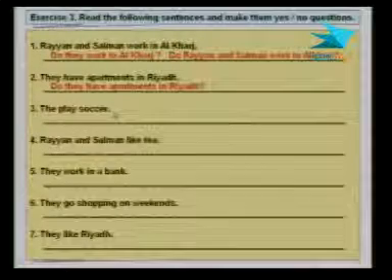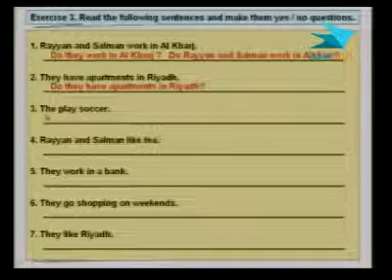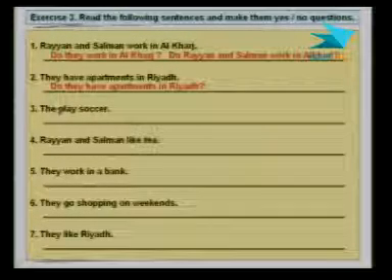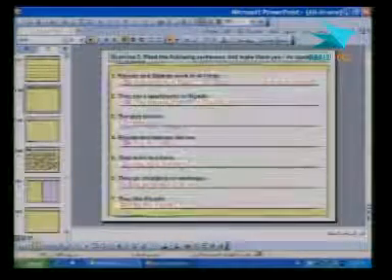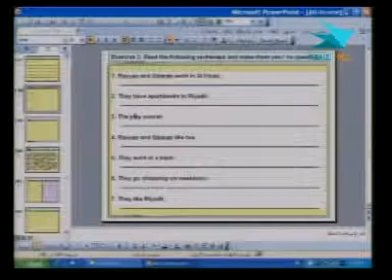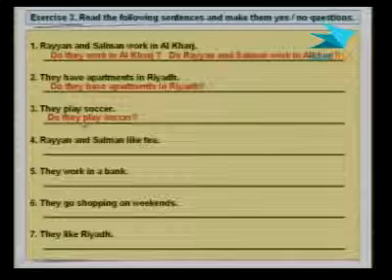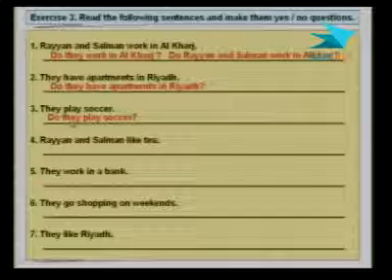And the third one, "They play soccer." That's, again, a positive sentence. How do you make a question? Again, here it has to be "they," not "the." So let me just very quickly change it. Let me just add a y here, excuse me for that. "They play soccer," and this is the question: "Do they play soccer?"